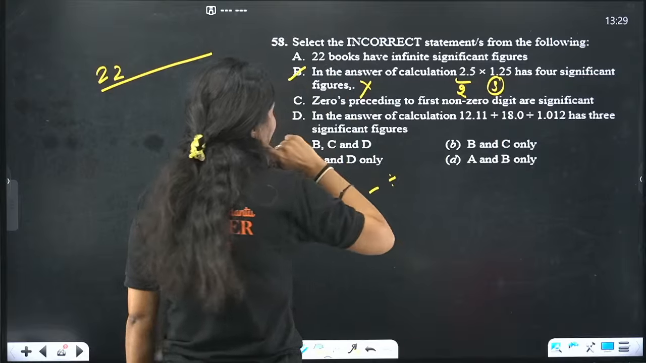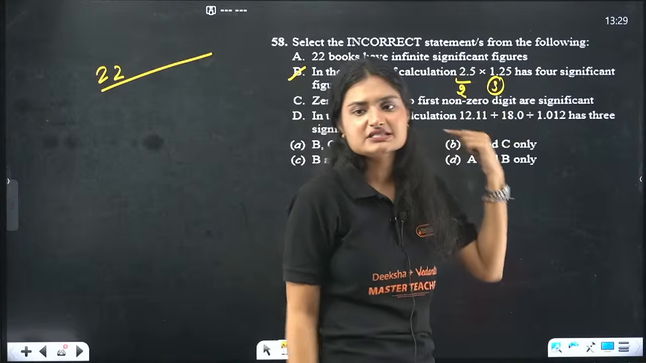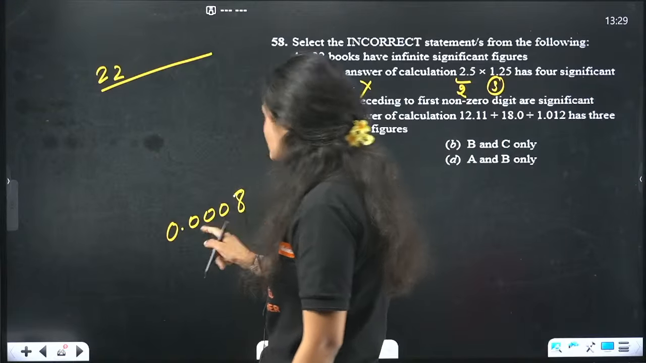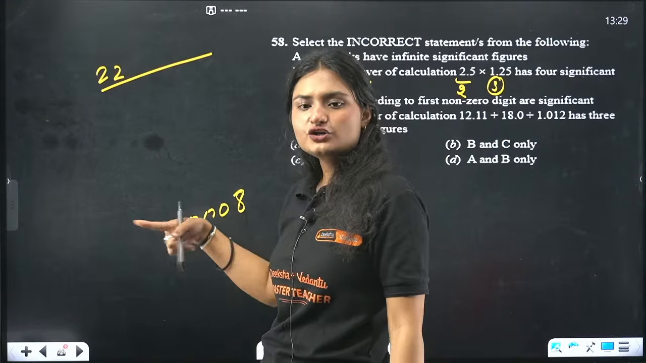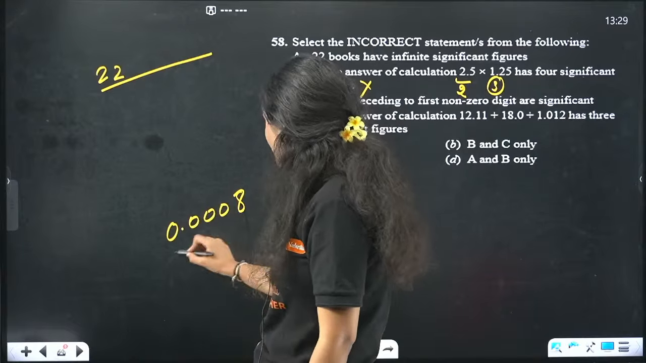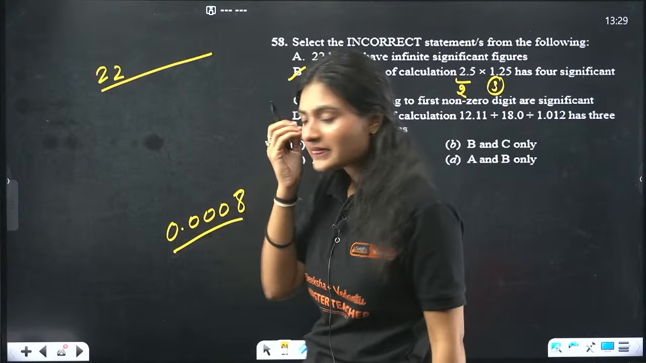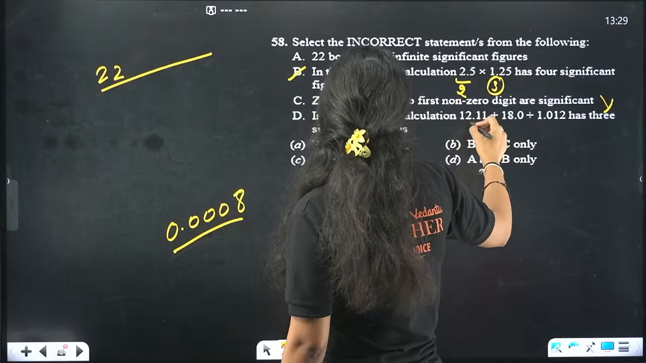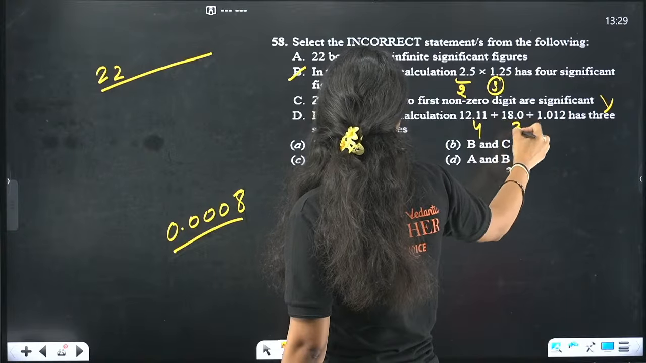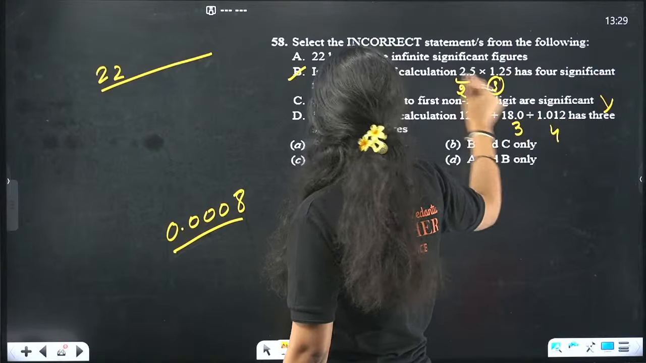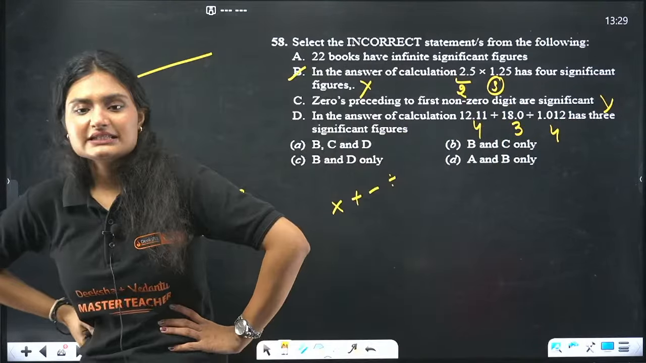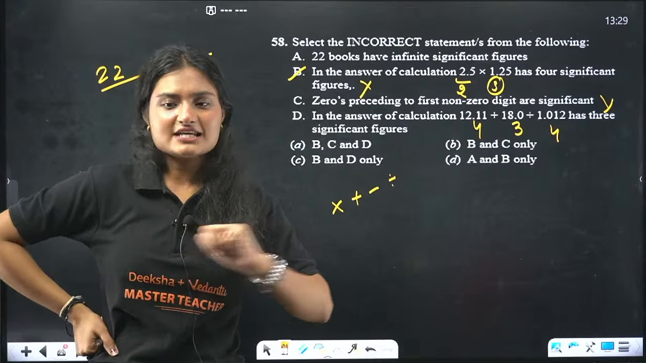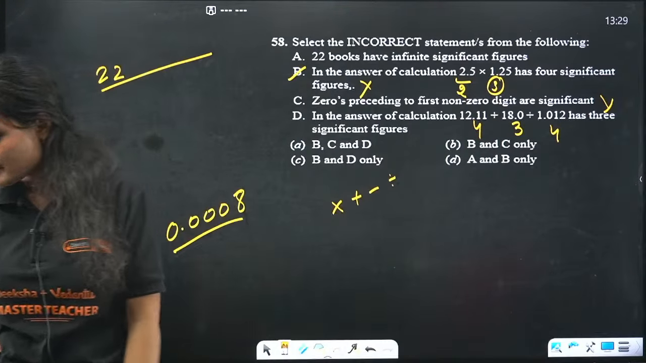Now, zeros preceding non-zero digits are significant. No, they are not. Zeros preceding non-zero digits are not significant at all, so that is also incorrect. In the answer of calculation, 4 significant figures, 3 significant figures. The answer will have 3 significant figures, and yes, that is a correct statement.